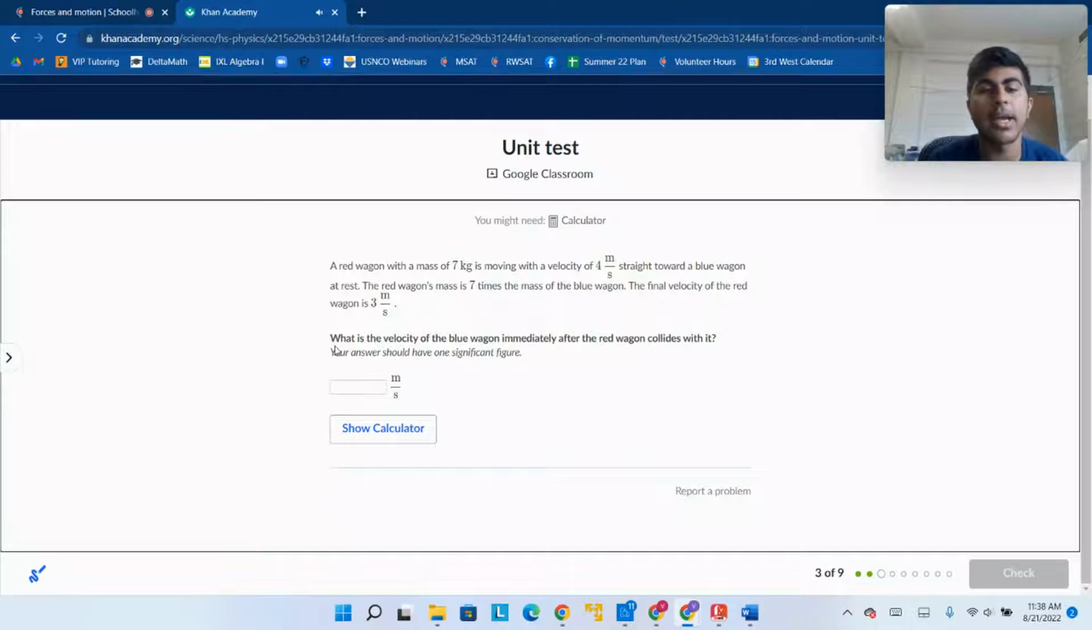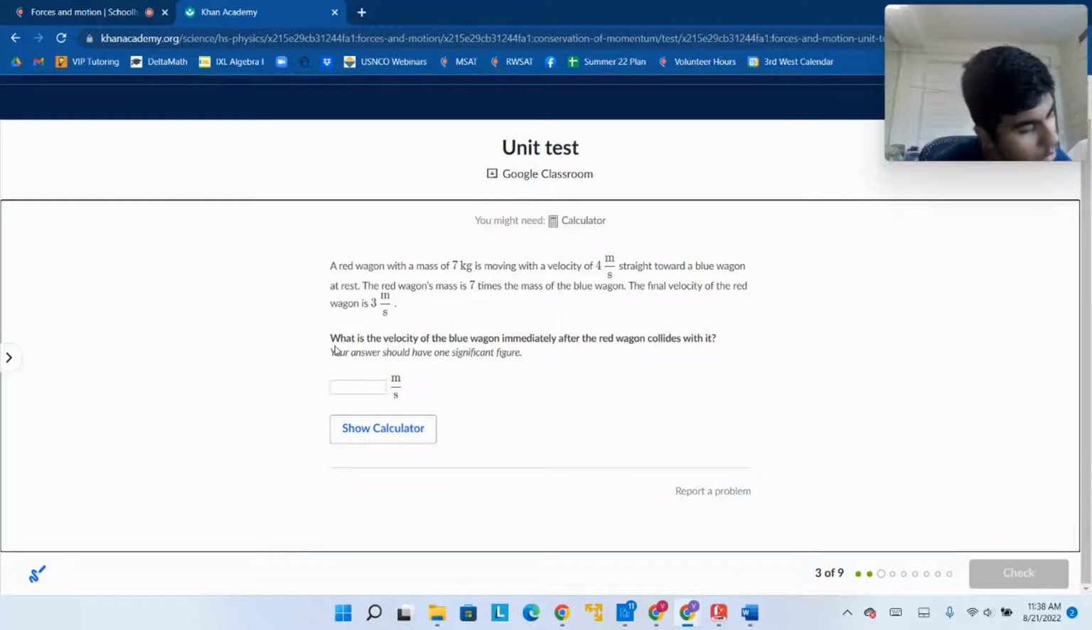A red wagon with a mass of 7 kilograms is moving with a velocity of 4 meters per second straight towards a blue wagon at rest. The red wagon's mass is 7 times the mass of the blue wagon. The final velocity of the red wagon is 3 meters per second. Okay. Asking us for the velocity of the blue wagon immediately after the red wagon collides with it.